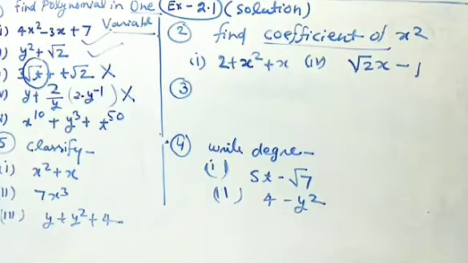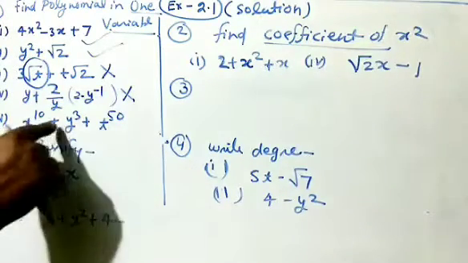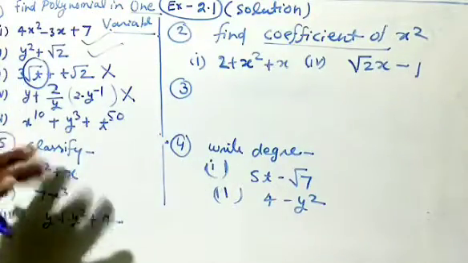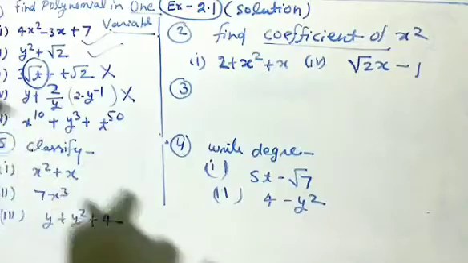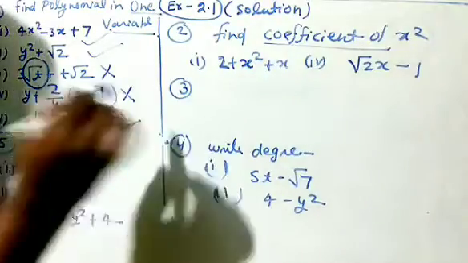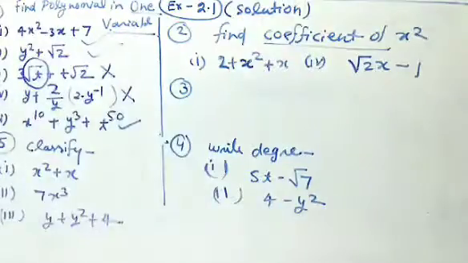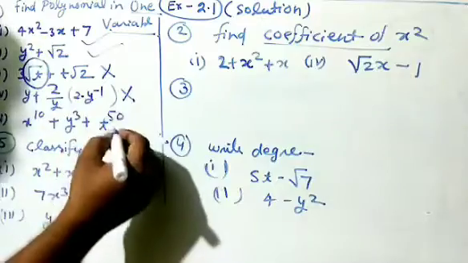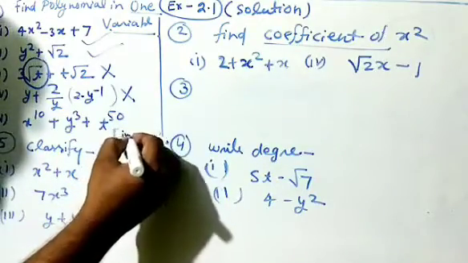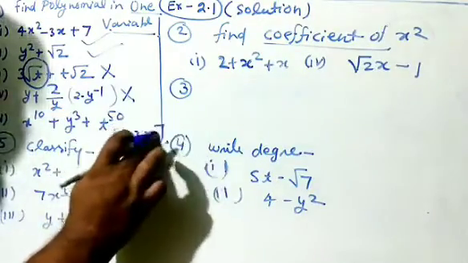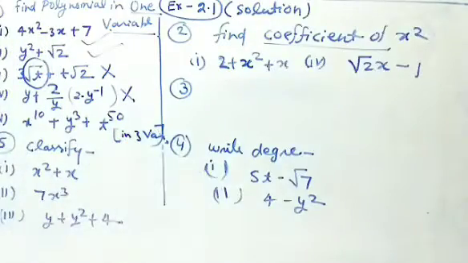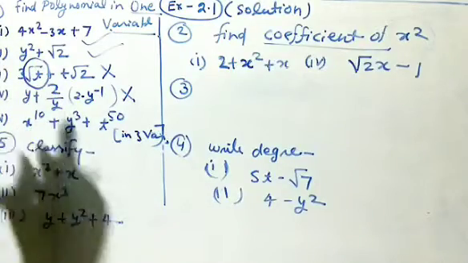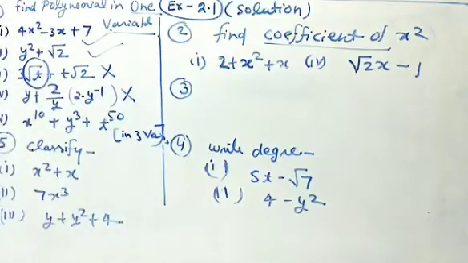Now in the fifth part, the variables are x, y and t. But the powers are whole numbers. So it is polynomial, but not in one variable. It is in 3 variables. So I am writing here, if they are asking polynomial in one variable, the answer is no, but it is polynomial in 3 variables. If they are asking polynomial in one variable, the answer is no. It is not one variable, it has 3 variables. Okay, so it is clear.